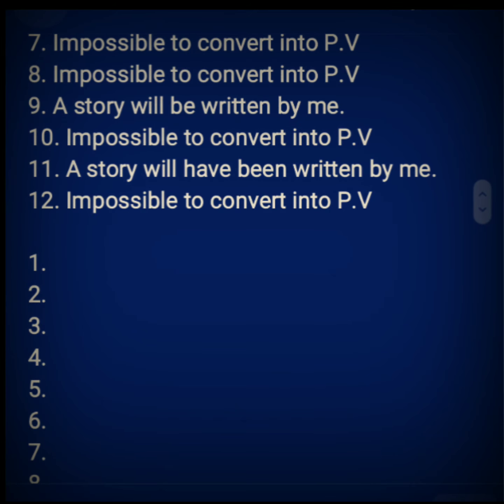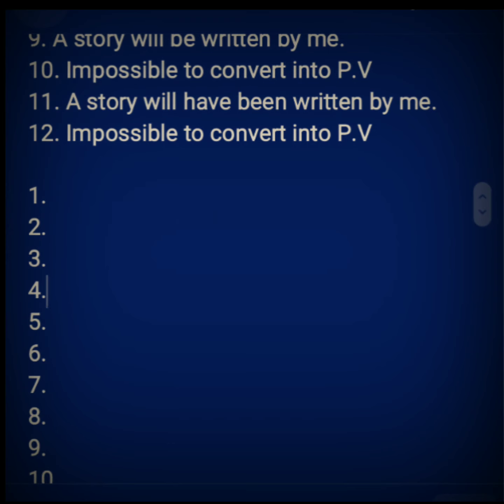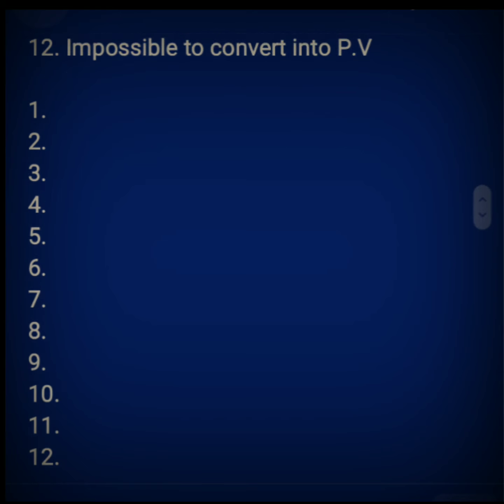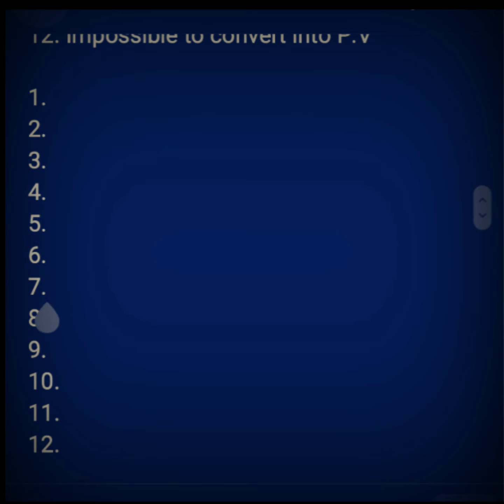See here, at number 1 we learned present indefinite tense. Number 2, past indefinite tense. Number 3, present continuous tense. Number 4, past continuous tense. Number 5, present perfect tense. Number 6, past perfect tense. Number 7, present perfect continuous tense. Number 8, past perfect continuous tense. Number 9, future indefinite tense. Number 10, future continuous tense. Number 11, future perfect tense. Number 12, future perfect continuous tense.